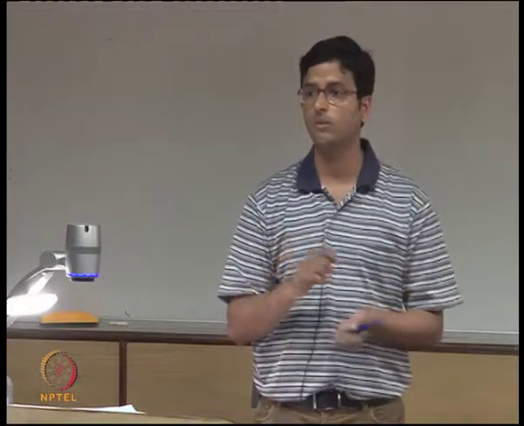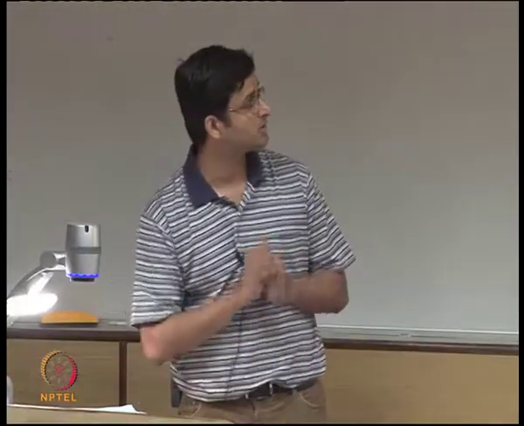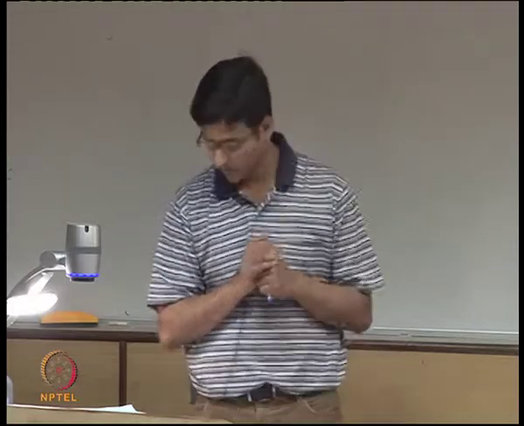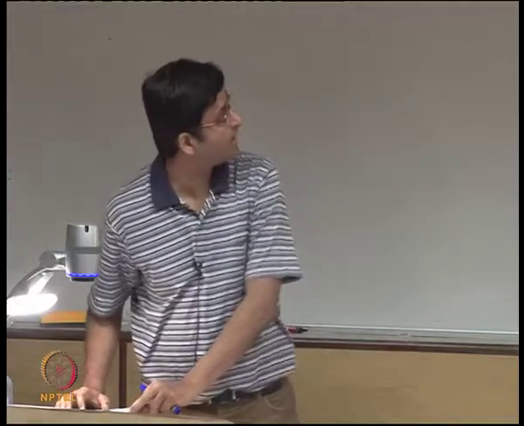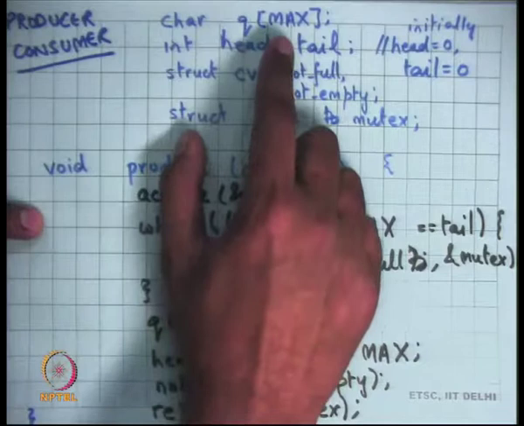So those are the two conditions that you have to satisfy. Not only do you have to maintain mutual exclusion, you also have to maintain these two invariants: that the producer shouldn't produce to a full queue and a consumer shouldn't consume from an empty queue. All right. Okay, so let me go through this example in a little more detail.